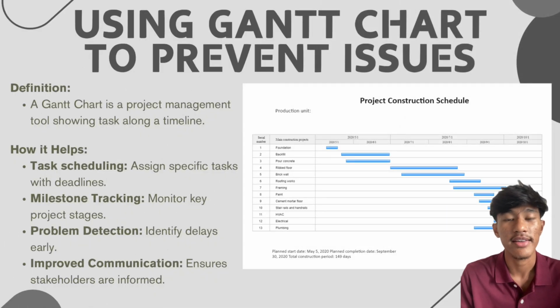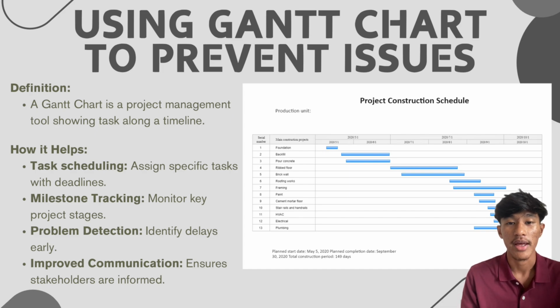A Gantt chart is a useful tool for project management, especially to prevent delays. It visually represents tasks along a timeline. With a Gantt chart, developers can schedule tasks with clear deadlines, track milestones to ensure progress, and detect delays early so they can act quickly. It also helps to keep all stakeholders informed about the status of the project. This tool is simple but very effective in managing housing projects.